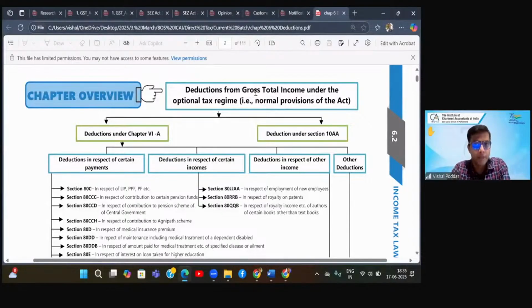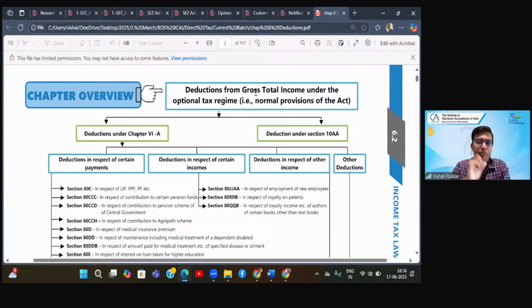So coming back, so what is it saying? Deductions from gross total income. Now, by now I'm sure you are aware that we have two methods of computing income and tax. One is your new scheme, which is the default regime, and the other is the old scheme, which is now the optional scheme. So if nothing is mentioned, you'll always go by the new scheme even while solving, because new is the default. So if the question says nothing, you have to solve it by the new scheme, which is the default scheme, and give that note.